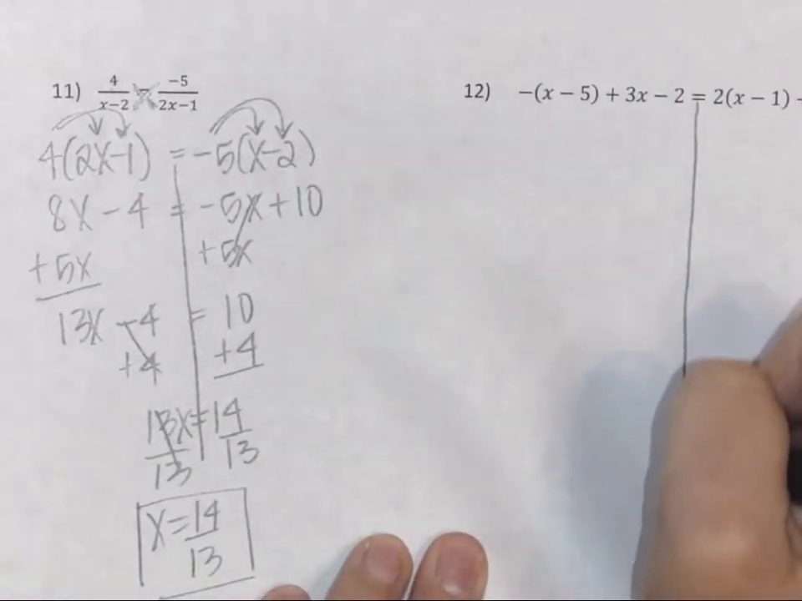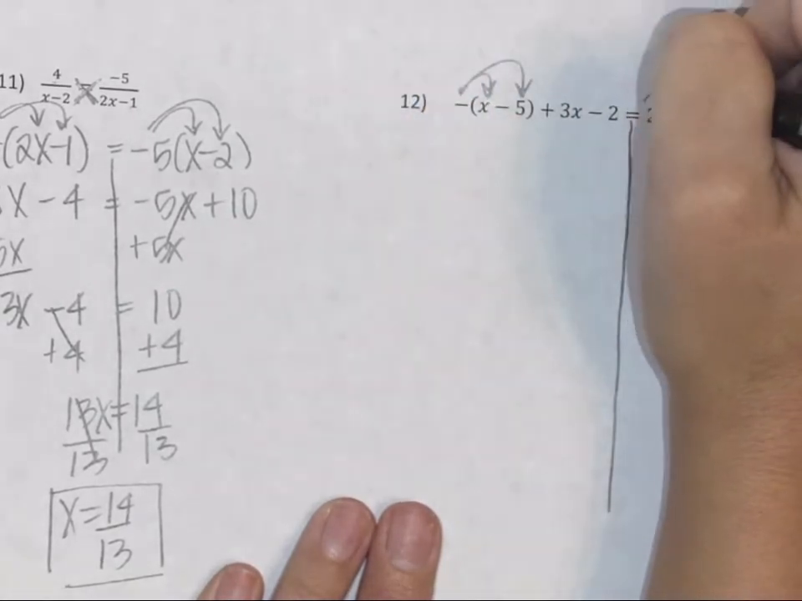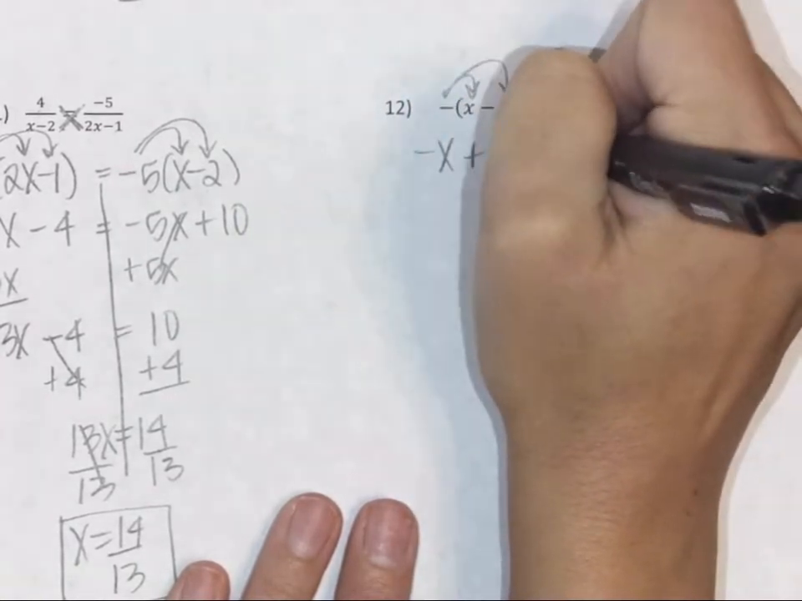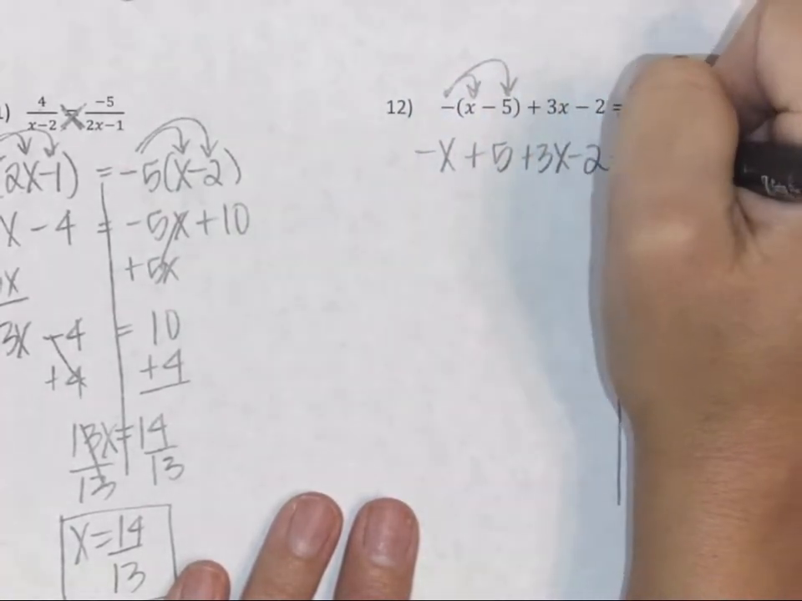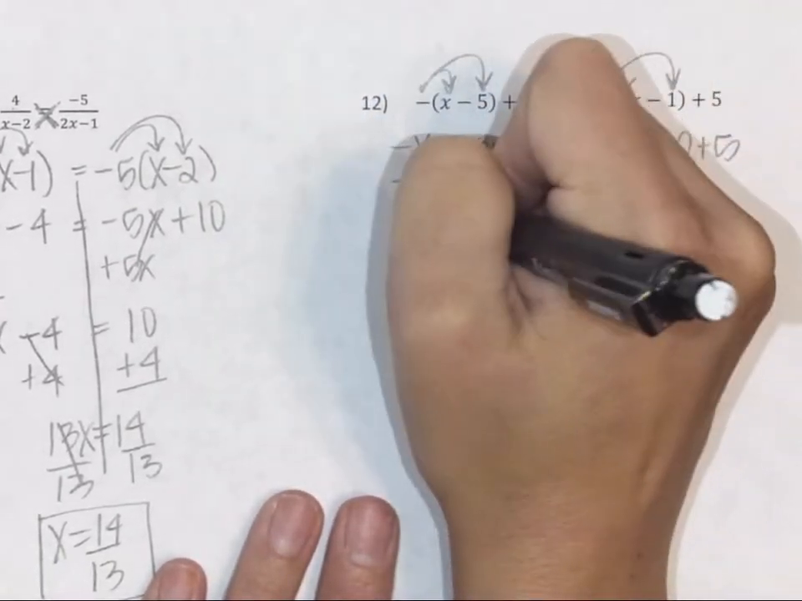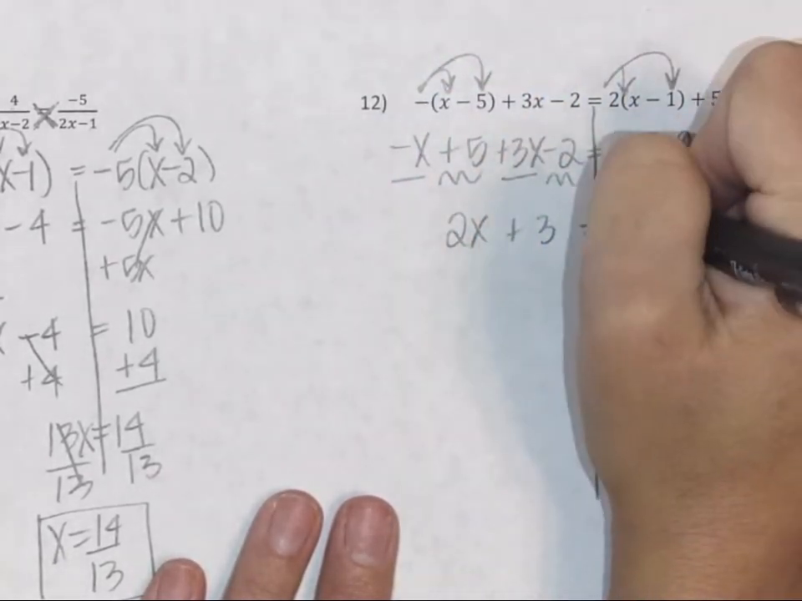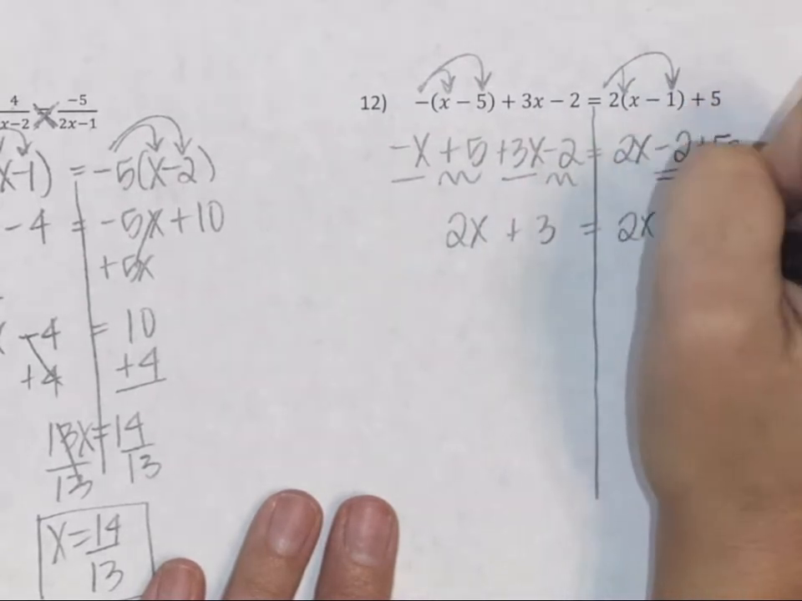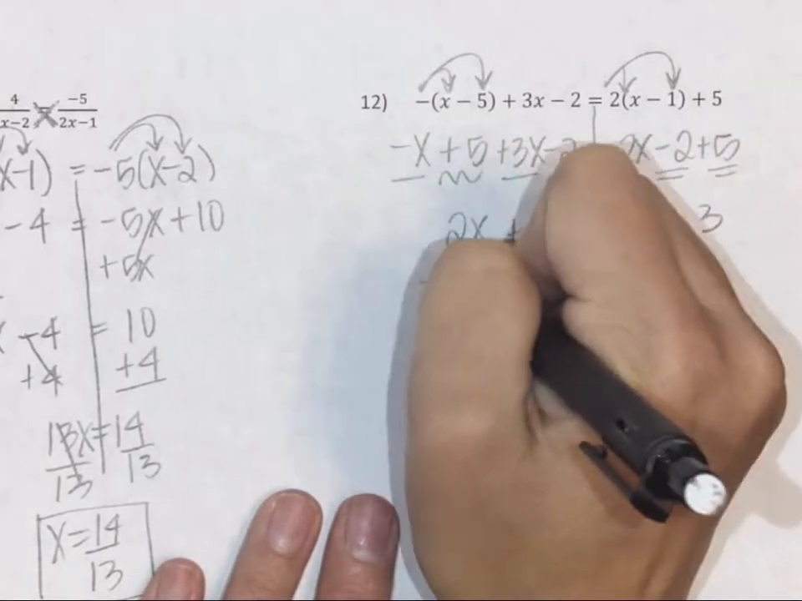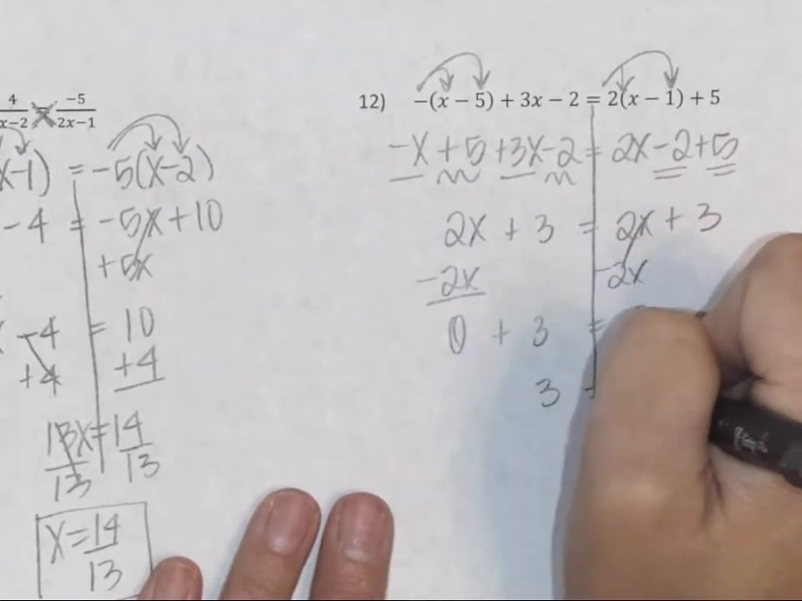And our last one for this homework, we first need to distribute on the left and on the right. So that will give us a negative x plus 5 plus 3x minus 2 is equal to 2x minus 2 plus 5. After we distribute, we combine like terms. And then we'll subtract 2x on both sides to get our variable on the left. We get 0 plus 3 is equal to 3. And if you simplify that right there, you get 3 is equal to 3.